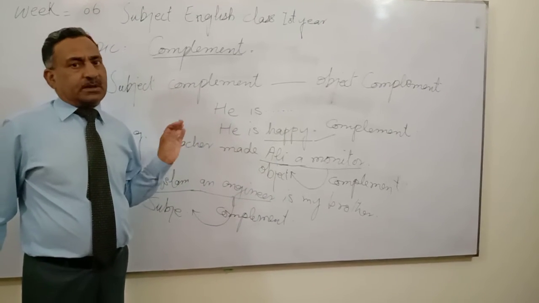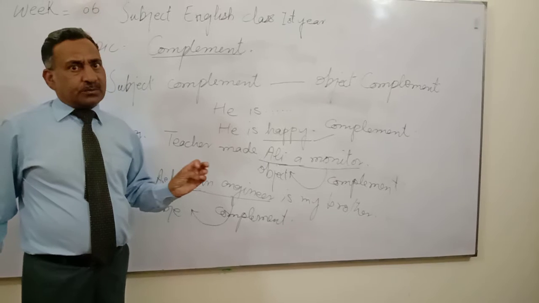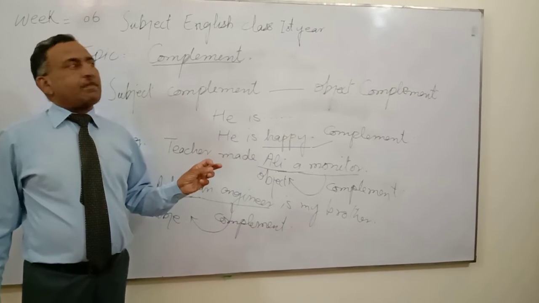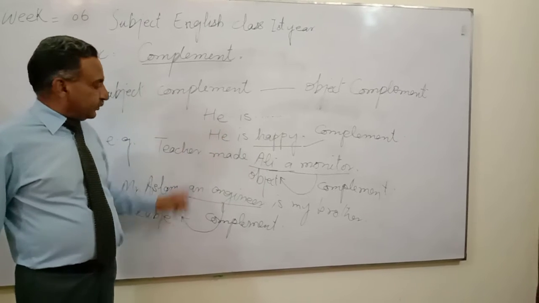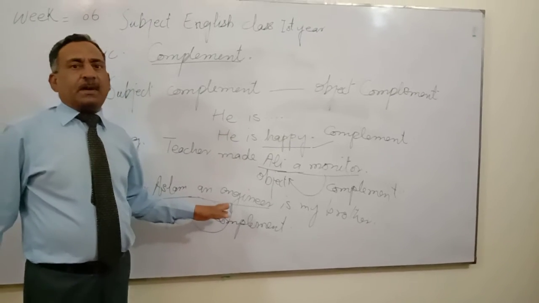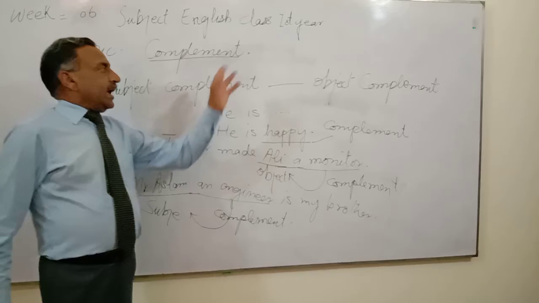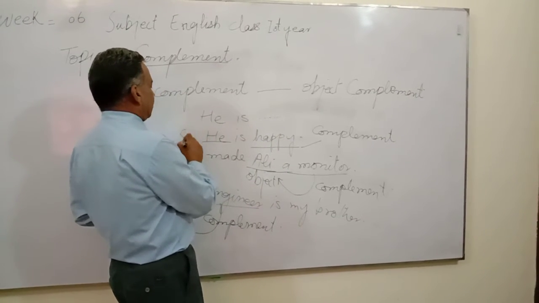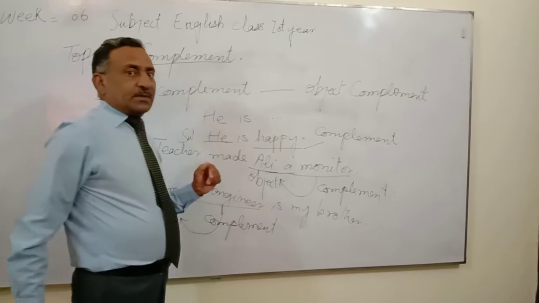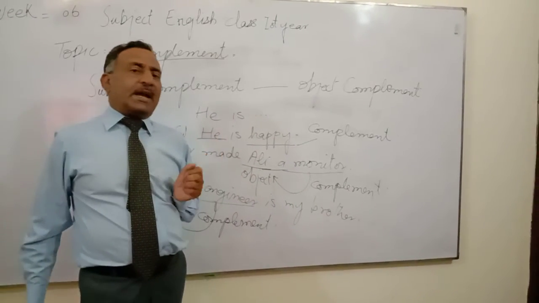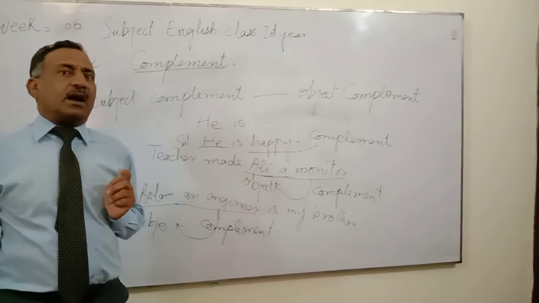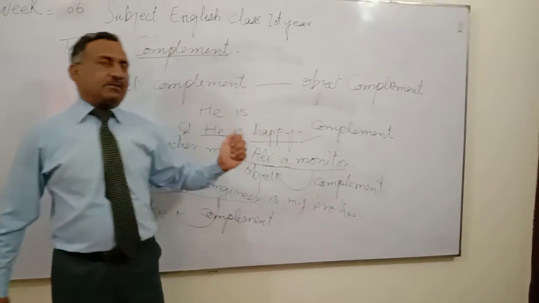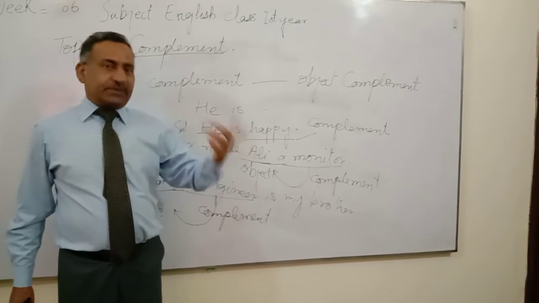It may be the subject, it may be the object. So with the help of a complement you complete the thing. Like in "He is happy," he is the subject. What is the subject? The doer of an action is called the subject. The object is that on which you are doing something.